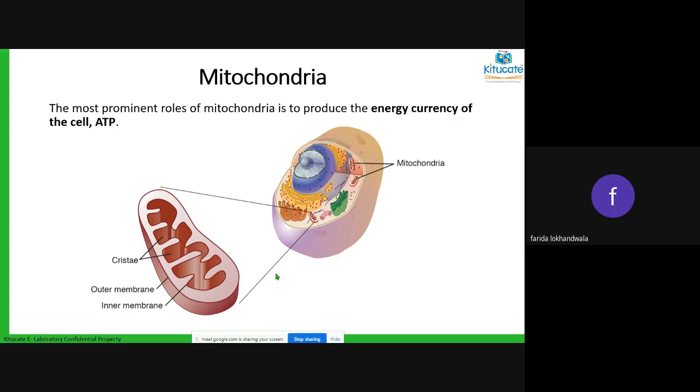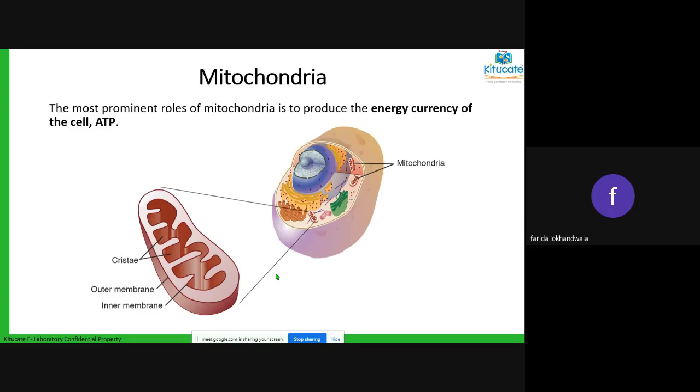So all this energy is being produced by the mitochondria. When we did respiration, we spoke about two types of respiration. We spoke about external respiration, when you're breathing in oxygen and breathing out carbon dioxide. There was one more, called internal respiration. In internal respiration, I showed you that in the cell there is a structure called mitochondria. It is in this mitochondria that a very complex process takes place, because of which the glucose you had taken in from your food and the oxygen you had taken in from breathing both undergo a chemical reaction in the mitochondria.